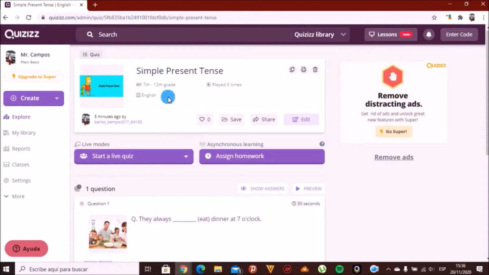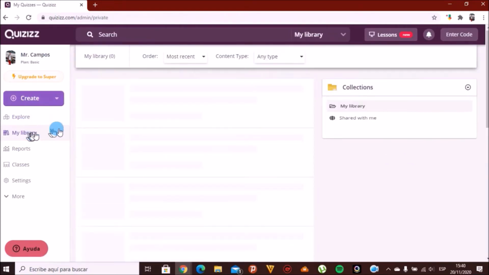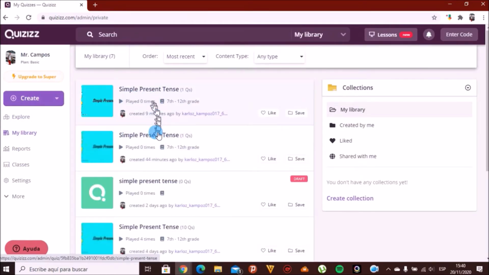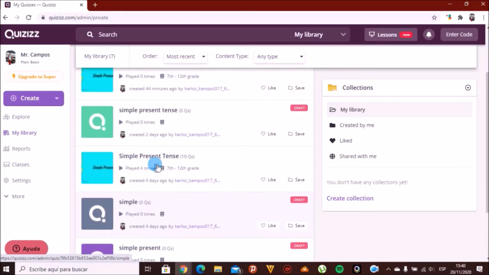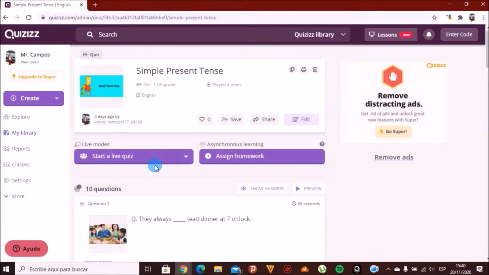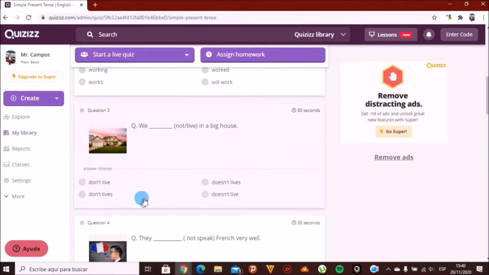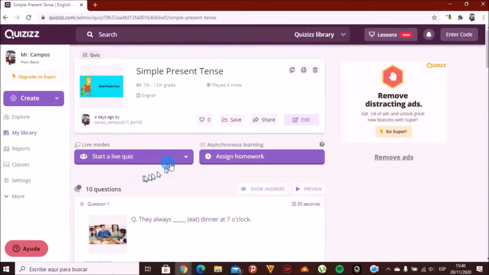Now to see all quizzes and activities that we will create in the future, click on the My Library button. Here we're going to see all quizzes that we have created. We click on the quiz that we want to develop. Here we can see all the questions that we have created, and we can assign a quiz as homework or start a live quiz.